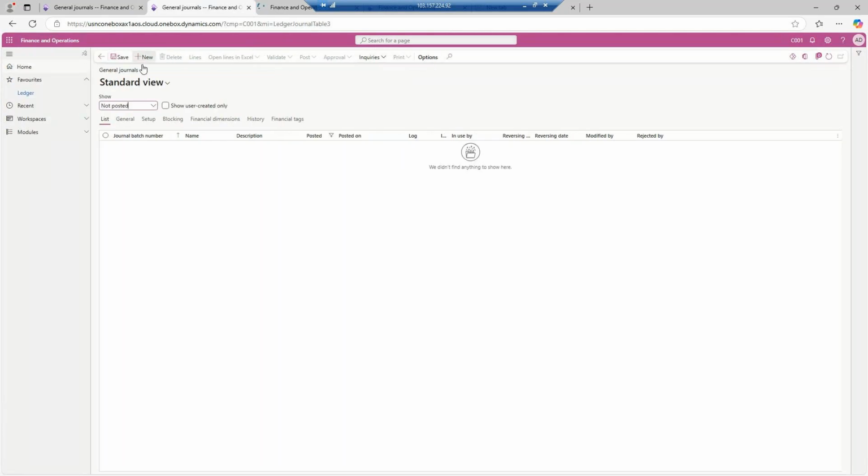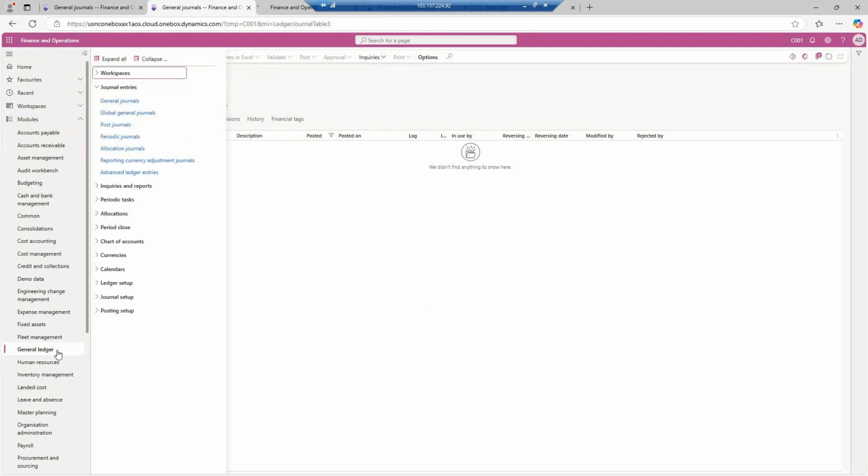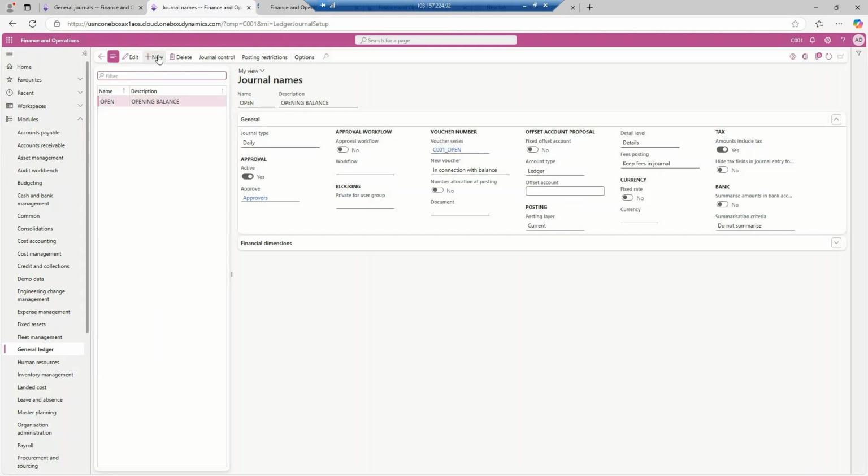So here I have added only one journal, which is an opening journal. But I'm not posting an opening journal here. So that's why I will create a new journal, which is a transaction journal.